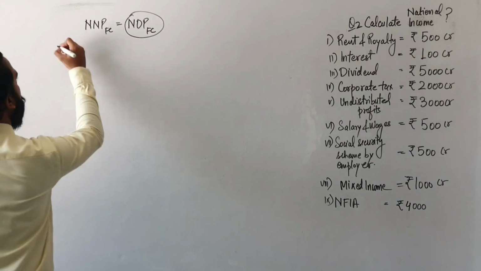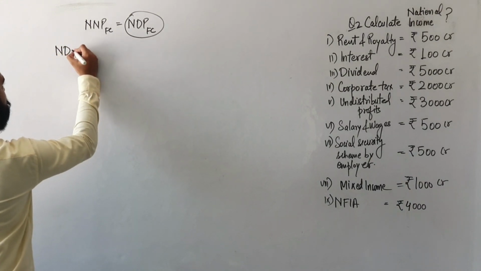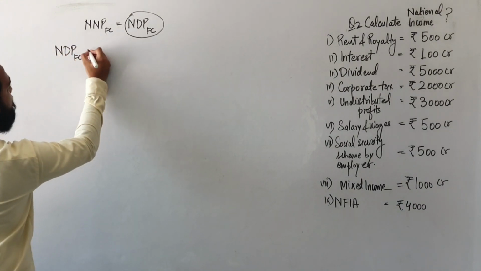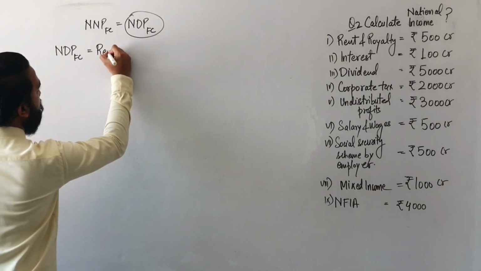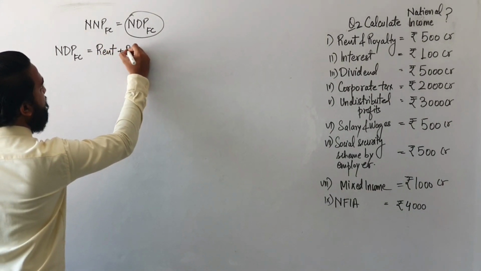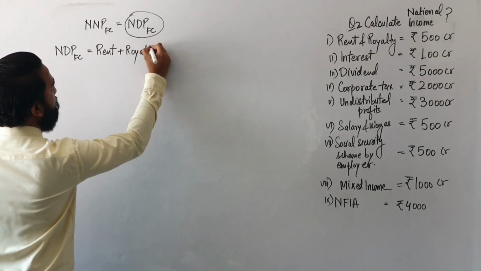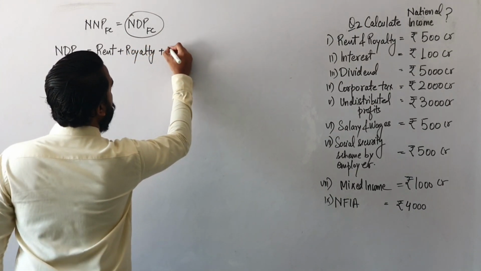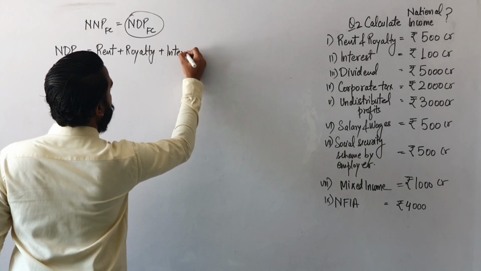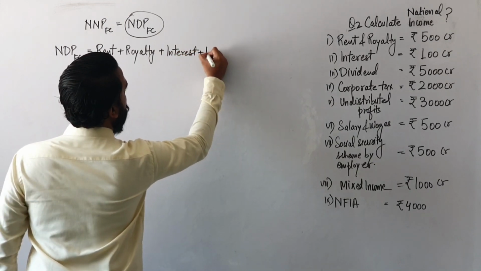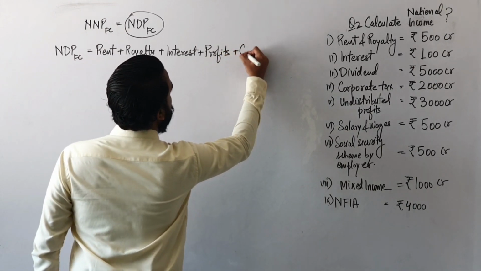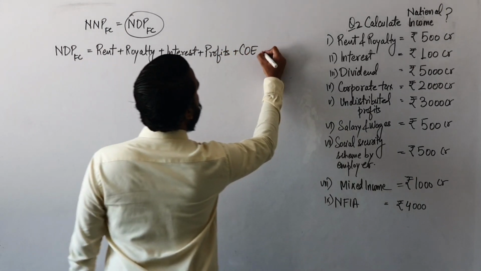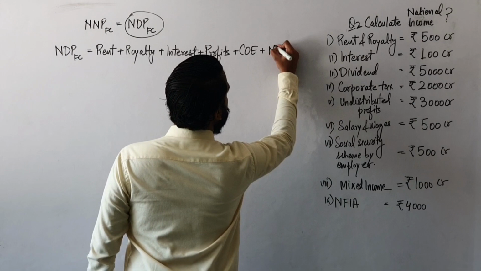Now, what was the formula of NDPFC, students? NDPFC is equal to rent, royalty, interest plus profits plus compensation of employees and mixed income.